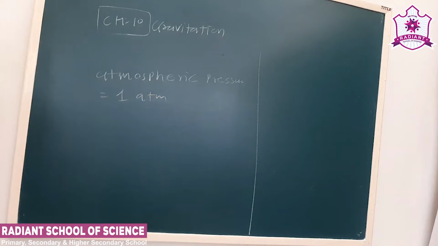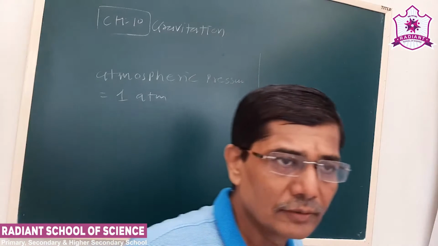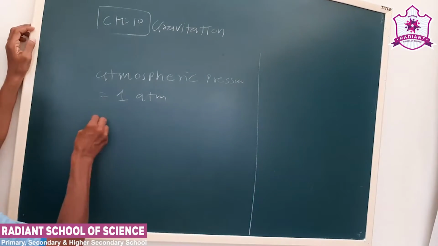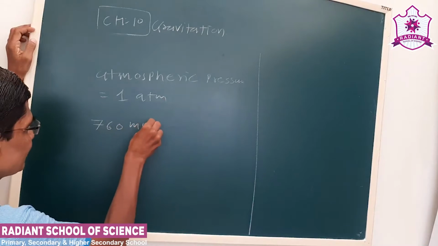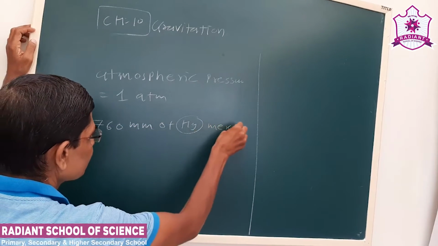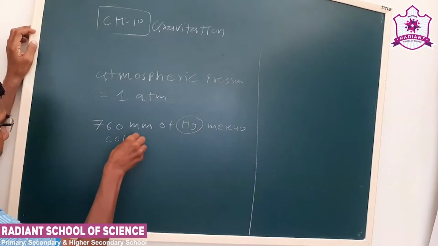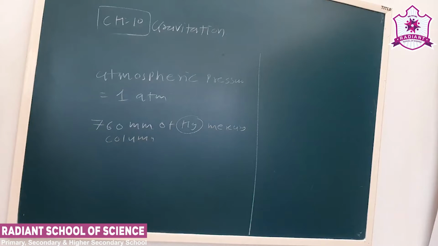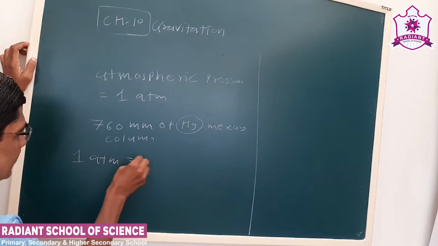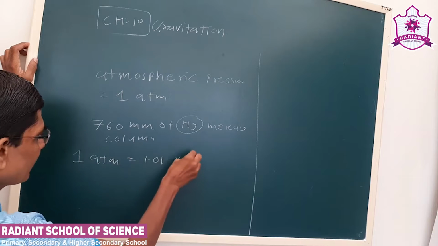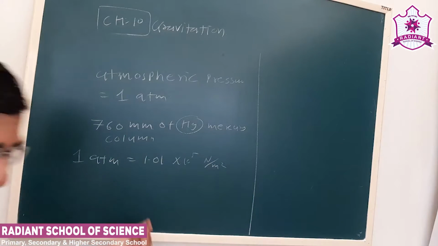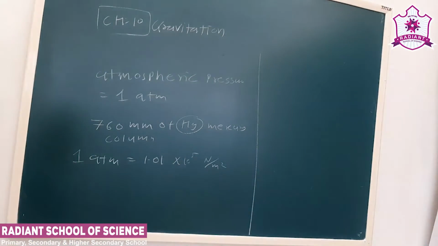Now, last time we talked about pressure. Sometimes it is measured in height of the mercury column. That is 760 mm of Hg column. Hg is mercury. Now see the atmospheric pressure. 1 atmosphere is 1.01 into 10 to the 5 Newton per meter square. Now let us see how this value comes.